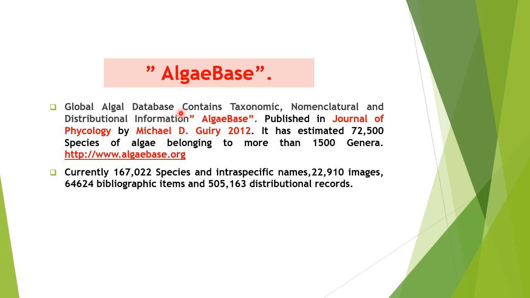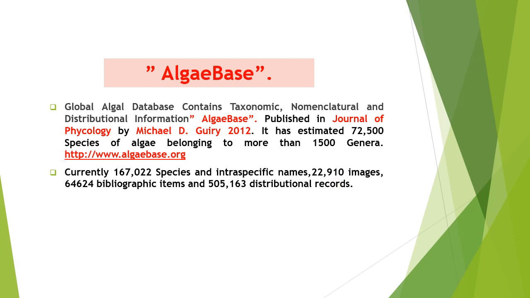It has become so easy now to communicate as far as research is concerned. And currently 167,022 species and intraspecific names, 22,910 images, this many bibliographic items, and this many distributional records are available in this base.